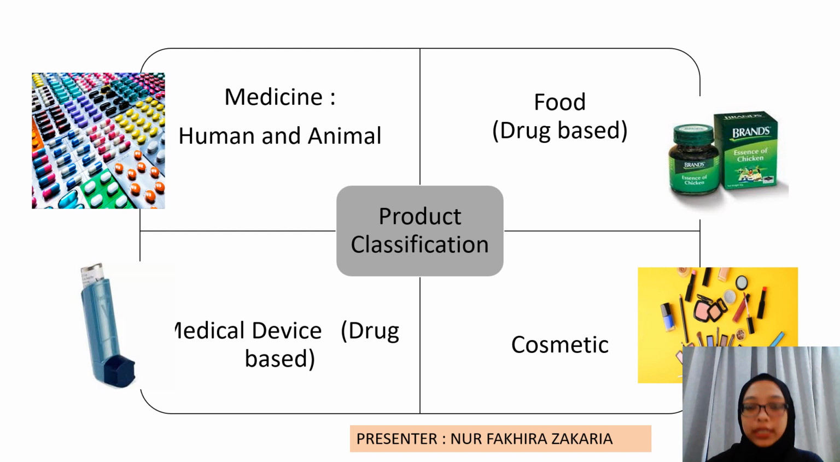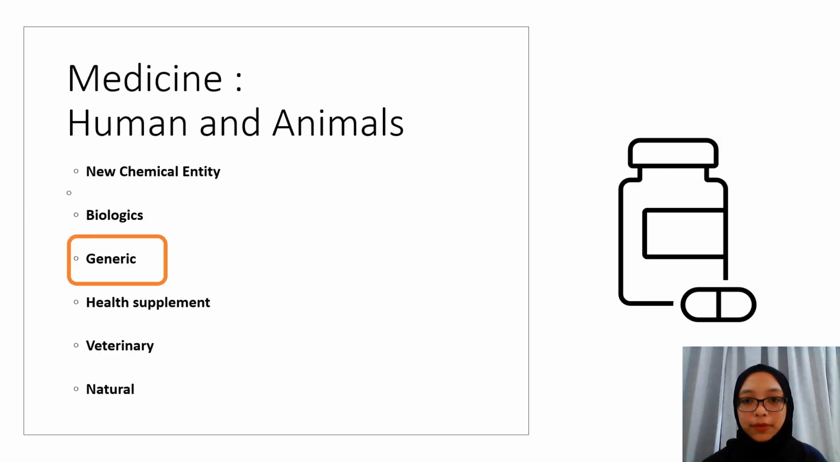First thing first, we need to know what the product classification is for our product. Product classification can be divided into four, which are medicines for human and animal use; next, food drug based, for example brands which have essence of chicken; next, medical device drug based such as an inhaler used to deliver asthma medicines; and the last one is cosmetic. Because our product is terbinafine tablet, it can be categorized under the medicines.